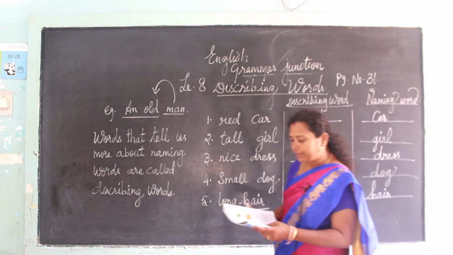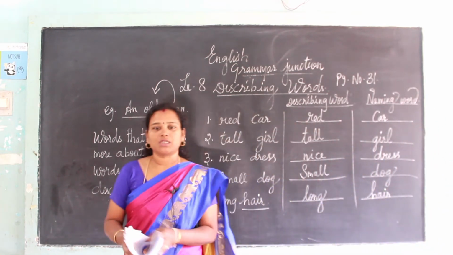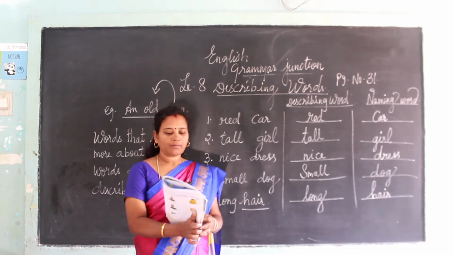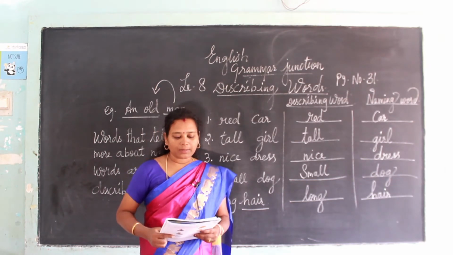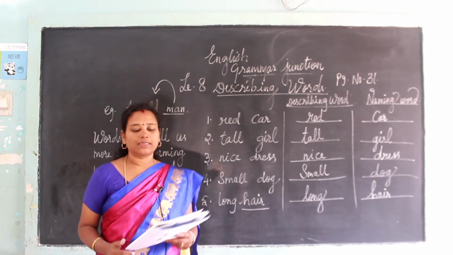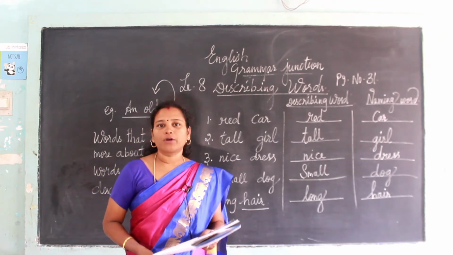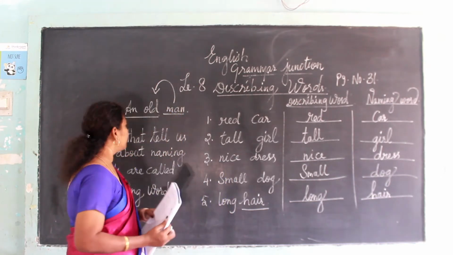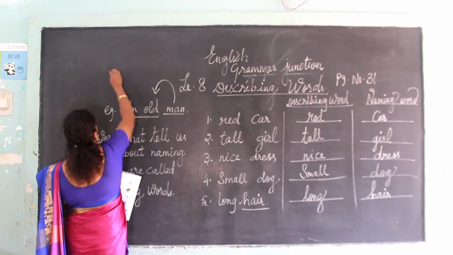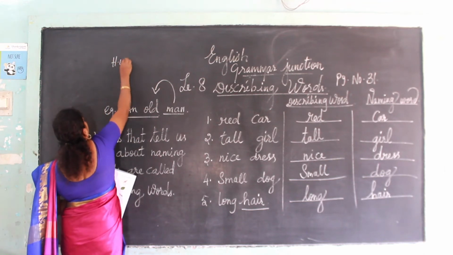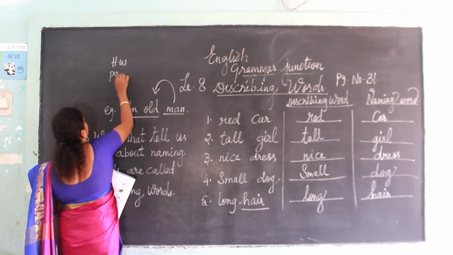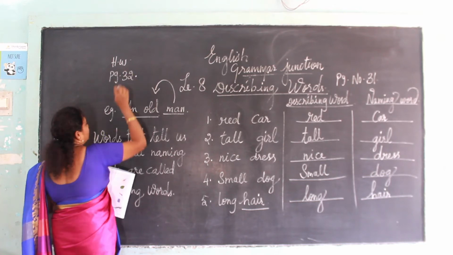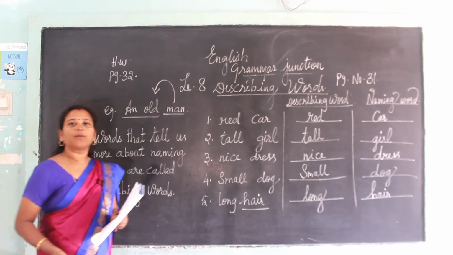Okay. Now let us come to the next page, that is page number 32. You have to look at the pictures given below. You have to match the describing words. This is the homework for you, page number 32 in your grammar book.